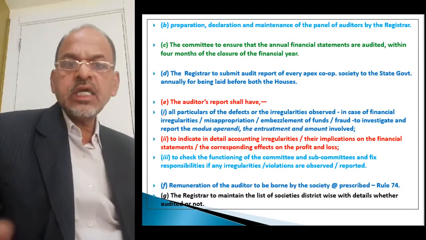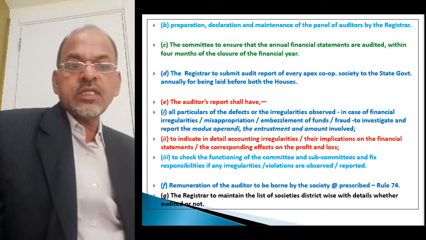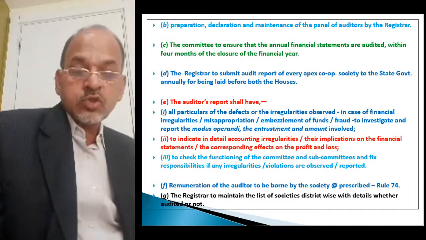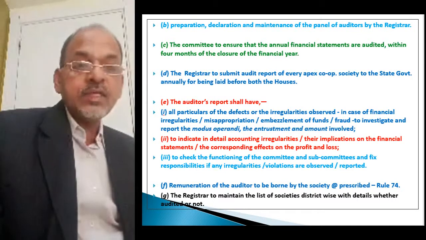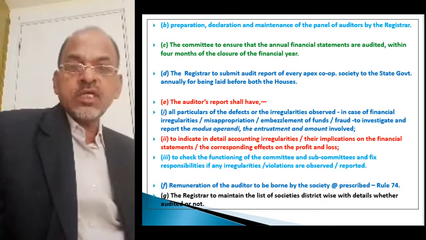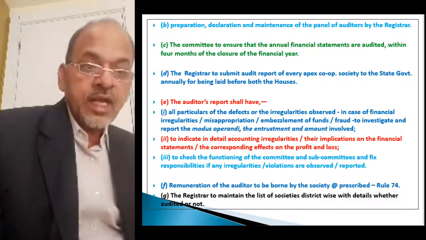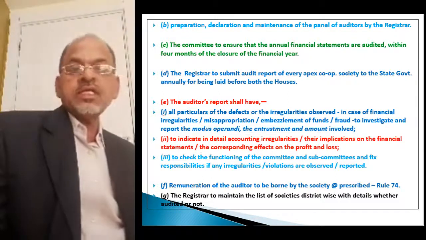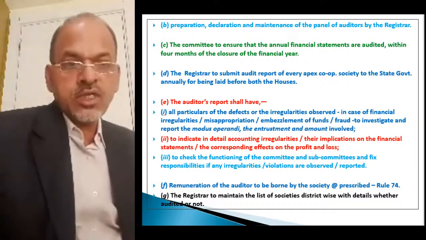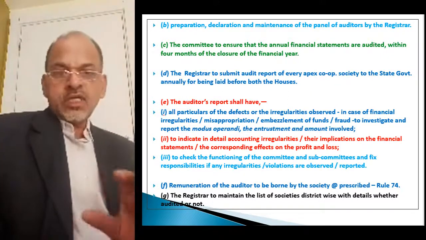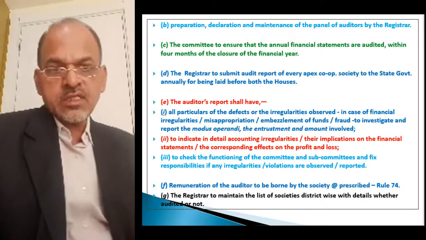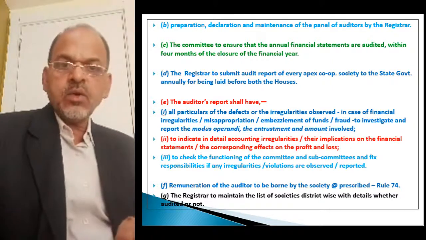Next provision, that is remuneration of the auditor to be borne by the society at the rate prescribed. Now there is a provision in rule 74 as well. In rule 74 there is a provision for remuneration of the statutory auditor, and the remuneration is to be fixed in the annual general body meeting only, in which the auditor is being appointed.